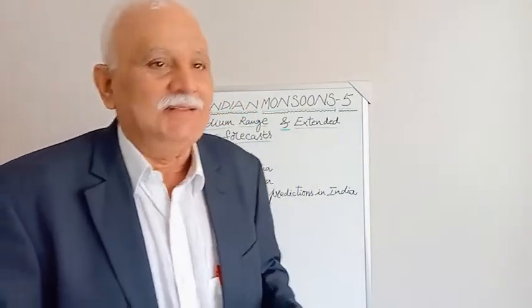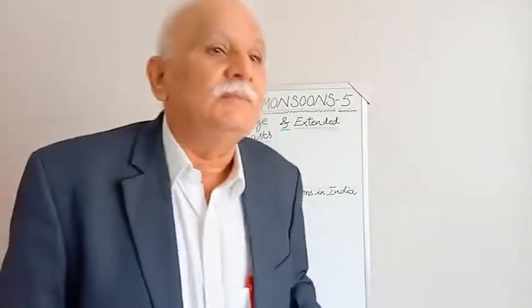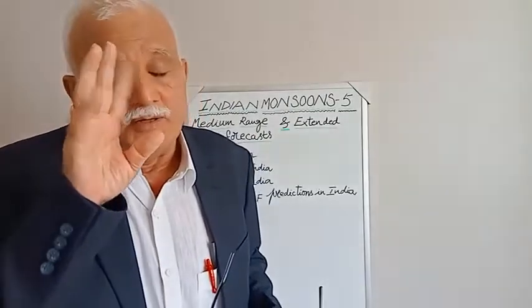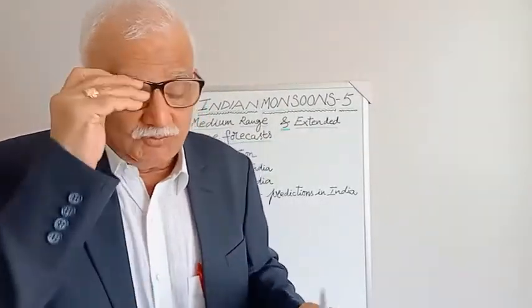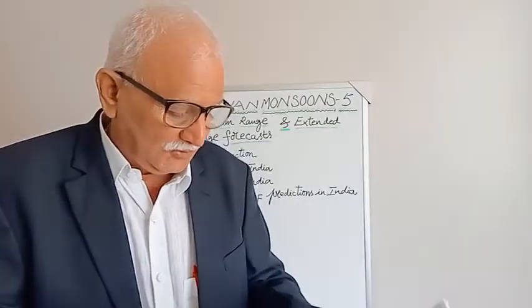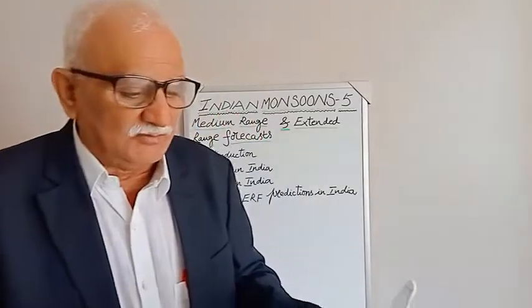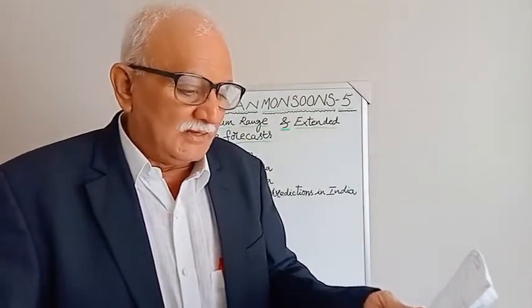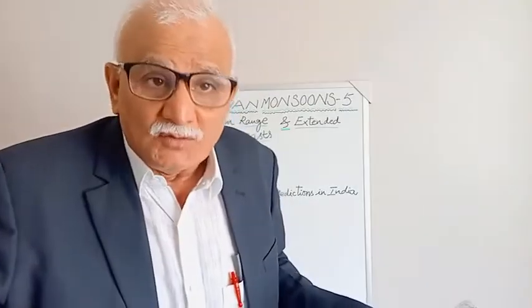So now let us see what is the extended range forecast. As I said, by definition of the World Meteorological Organization, a forecast issued for 2 years is what we call the long range forecast.